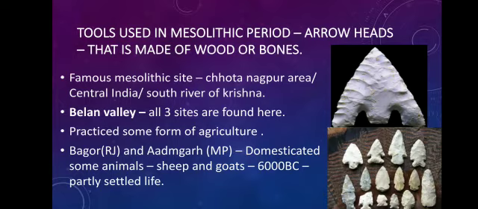Tools used in the Mesolithic period, that is the arrowheads. The arrowheads, meaning dhanush. In this, arrowheads are made up of wood or bones. You can see there is a diagram, that is the arrowheads.